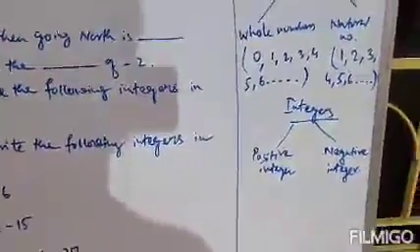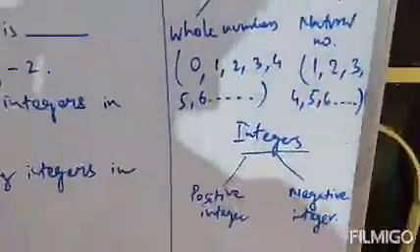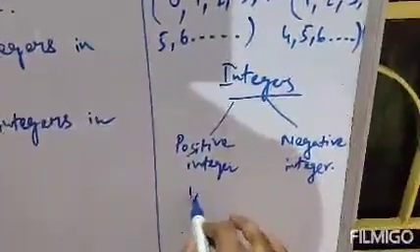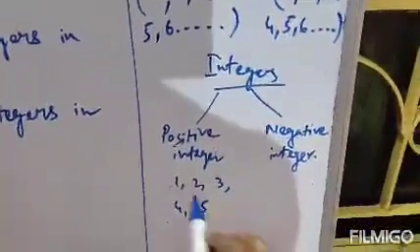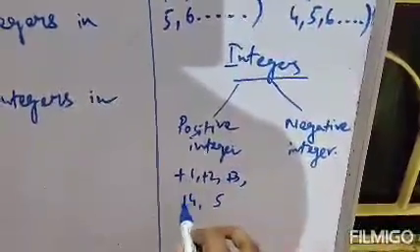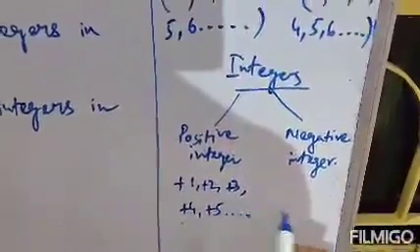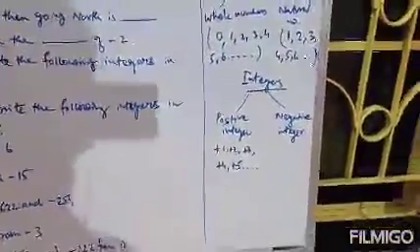Positive integers are those integers which are greater than 0. Greater than 0 means all the integers will be positive. That means 1, 2, 3, 4, 5, or you can write plus 1, plus 2, plus 3, plus 4, plus 5 and so on. These are our positive integers because all of them are greater than 0.